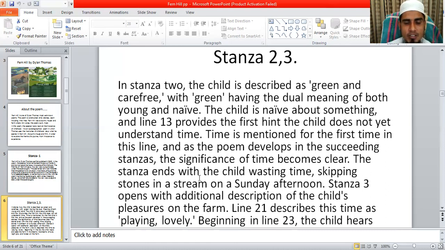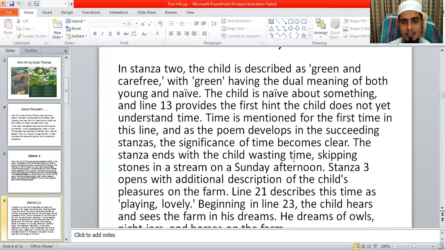The second stanza ends with the child wasting time. Children never understand the influence of time, and that is why the poet thinks the child is wasting time. That means the child spends all the time playing and playing. So how do children spend their time? Never concerning themselves about time, skipping stones in a stream on a Sunday afternoon. In this way he narrates.